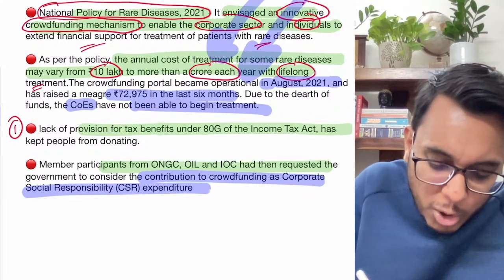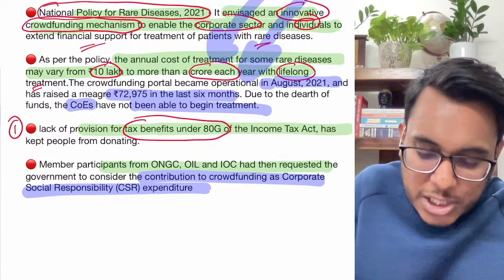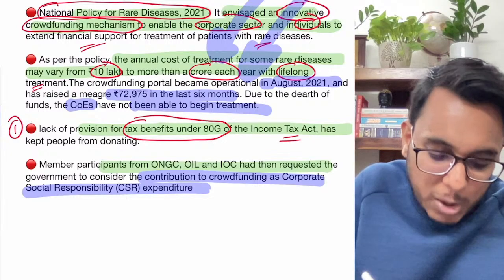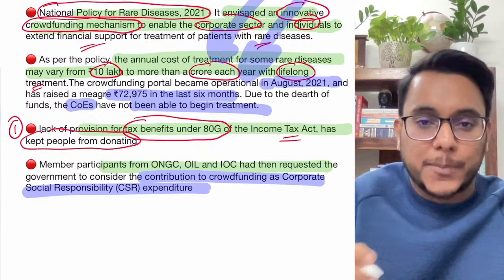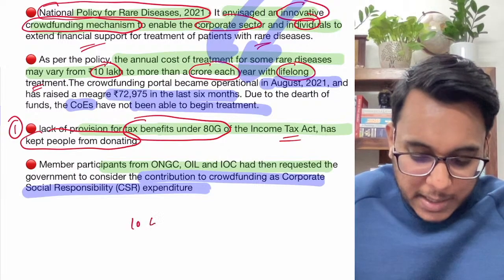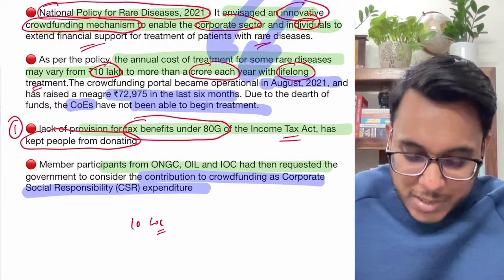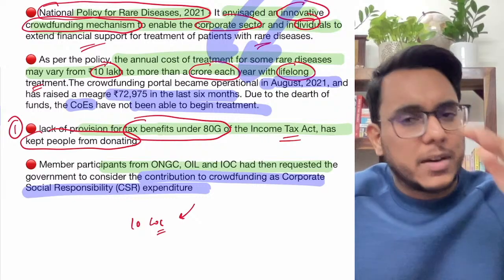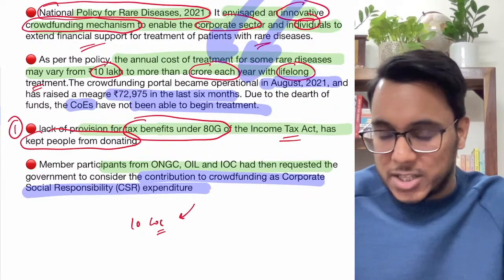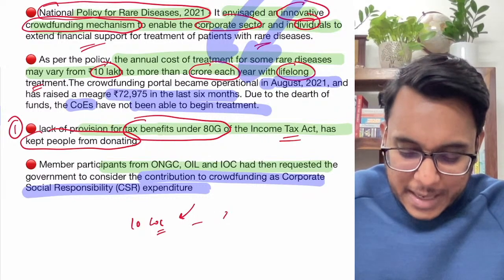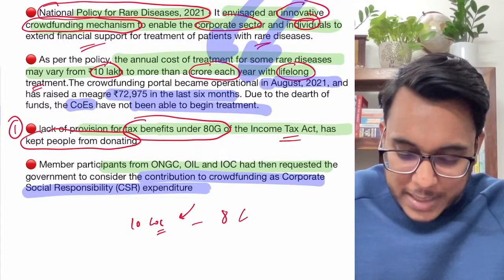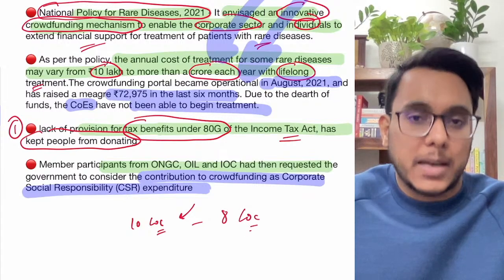There is a lack of tax benefit under Section 80G of the Income Tax Act, and because of this people are not donating. See, let's say I am earning 10 lakh rupees. After taking some deductions, let's say 8 lakh rupees, just a hypothetical amount, is my taxable income.